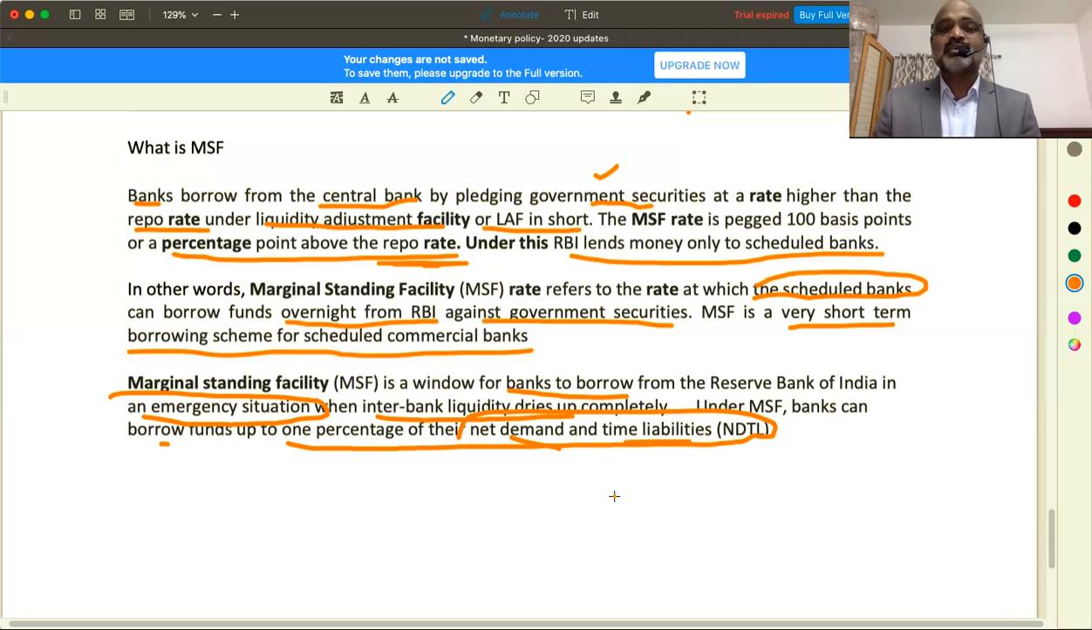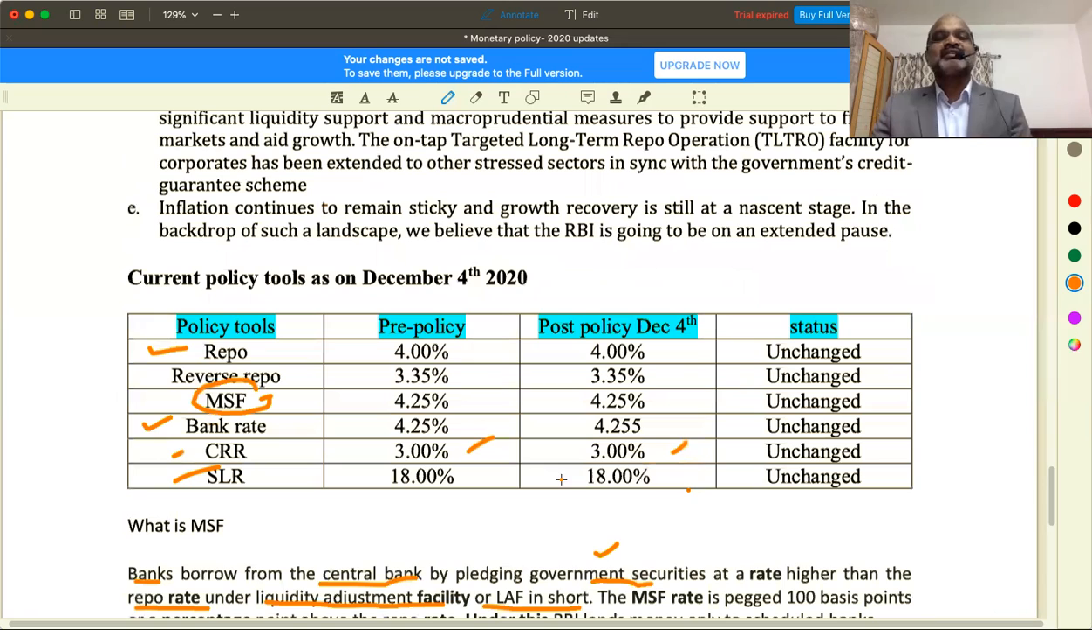Under which facility? Marginal Standing Facility, given by the Reserve Bank of India to scheduled commercial banks at a rate higher than repo, for a very short term, when you are exhausted with interbank liquidity, meaning other banks are not in a position to lend money to you, and you already borrowed money under repo, that is also over. All options are over. Marginal clearly says additional, remember that.